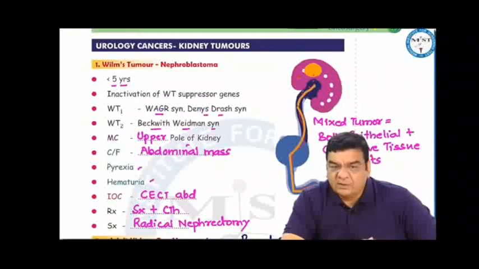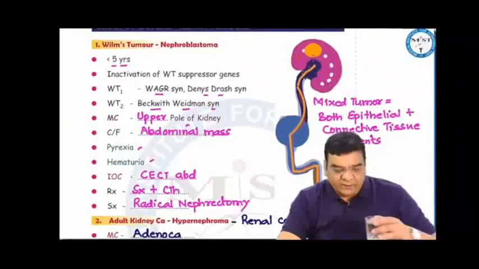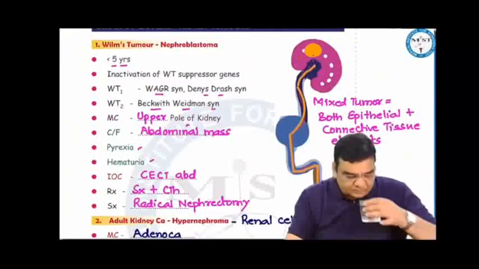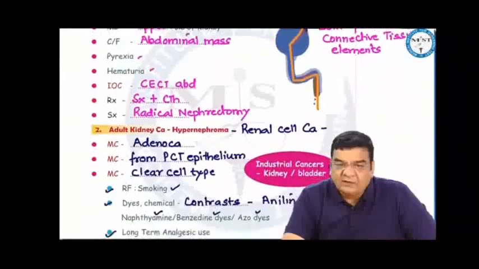Most commonly, Wilms tumor is seen at the upper pole of the kidney, presents with abdominal mass, pyrexia or hematuria. CT abdomen would be the investigation of choice, and the treatment would be surgery with chemotherapy. Even radiotherapy can be used in the treatment of Wilms tumor, and the surgery generally done is radical nephrectomy. Wilms tumor is a mixed tumor having both epithelial and connective tissue elements.